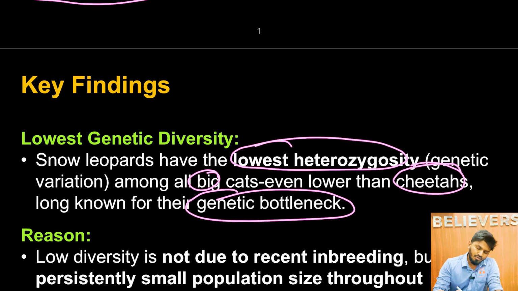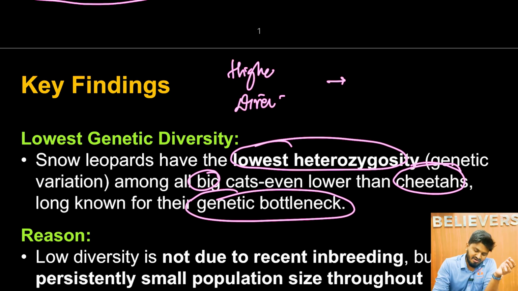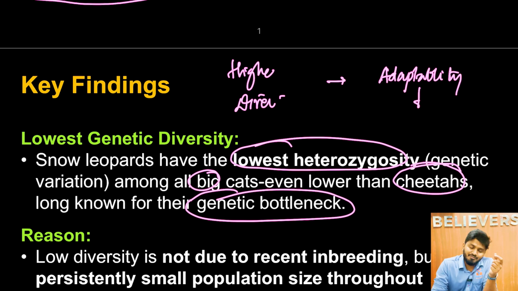What is genetic diversity? Genetic diversity is the amount of genetic variation present in a particular species' DNA. Why is it very significant? The higher the genetic diversity, the higher the chances of adaptability. When there is higher adaptability, there will be lower chances of extinction.